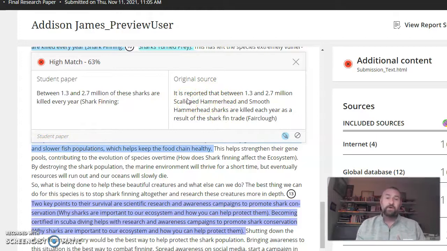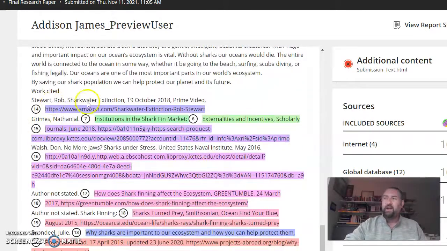So as the instructors, we're not trying to catch you plagiarizing. This software is in place so it catches you if you're plagiarizing, and then we go from there. So you look at the report when you turn that in. We'll look at the report when we grade, and then from there we determine. See if you look down here, it's saying all of this is plagiarism. So when I check the report, I know there's going to be some percentage of plagiarism because there are direct quotes, and then there are source citations.